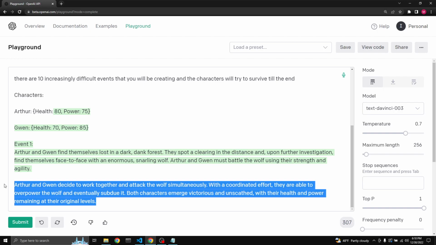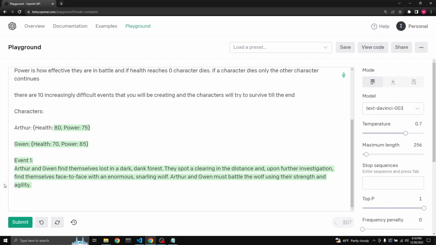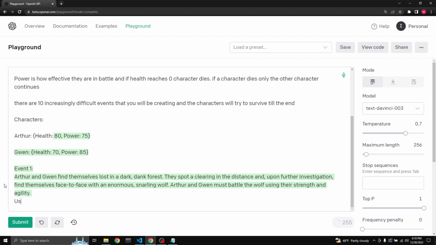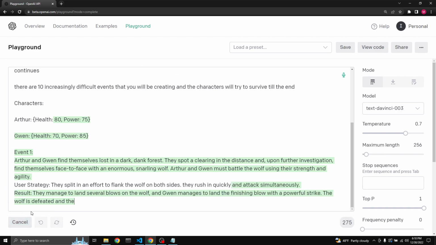So here I thought, wouldn't it be fun if we put in right here something like user strategy, so that we enter the strategy and tell them what to do. So then, let's say they split in an effort to flank the wolf on both sides. They rush in quickly. Let's see what happens.